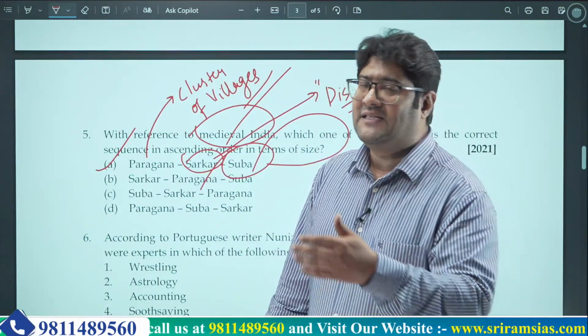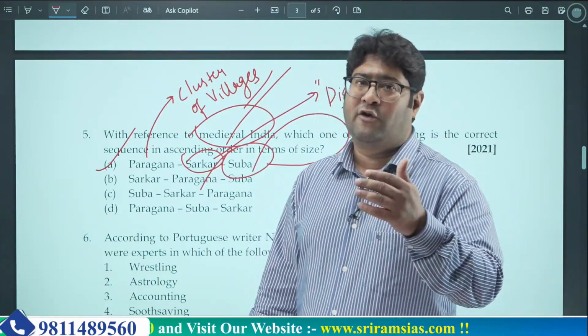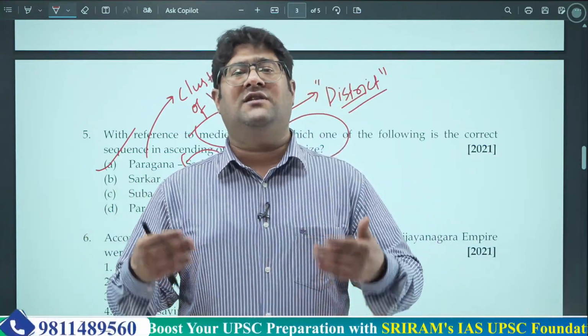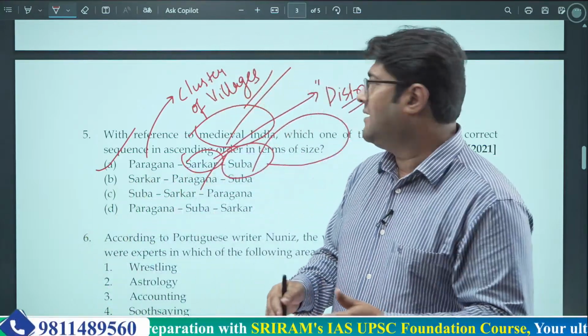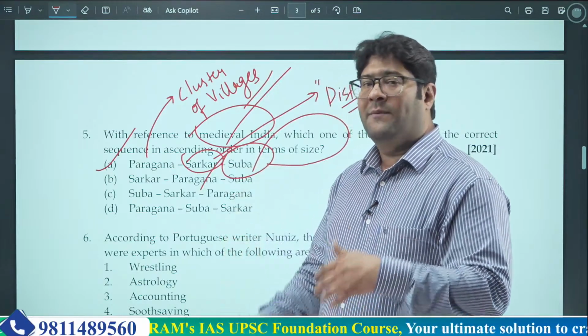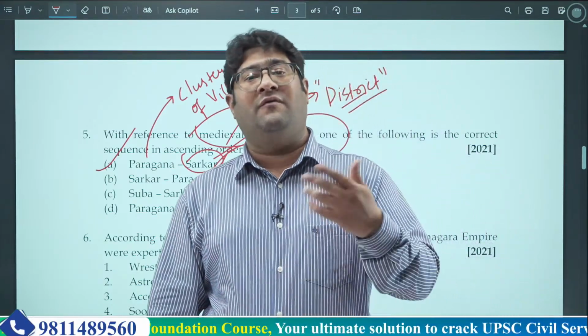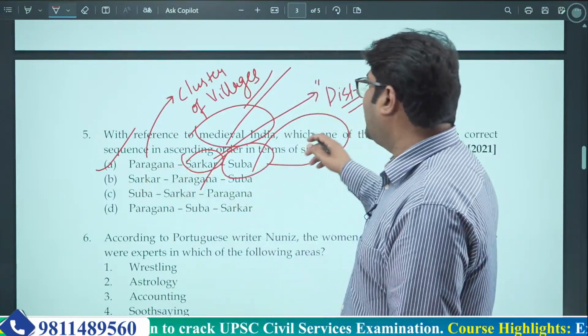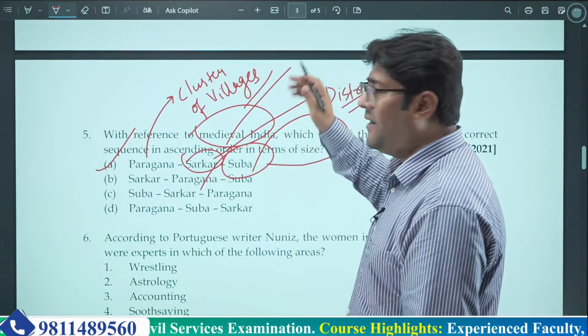Suba stands for, if you find an equivalence, a state, and the head of a state is the governor. So Subedar was governor, and during British times it was known as province. So the correct ascending order in terms of size is Pargana, Sarkar, and then Suba.